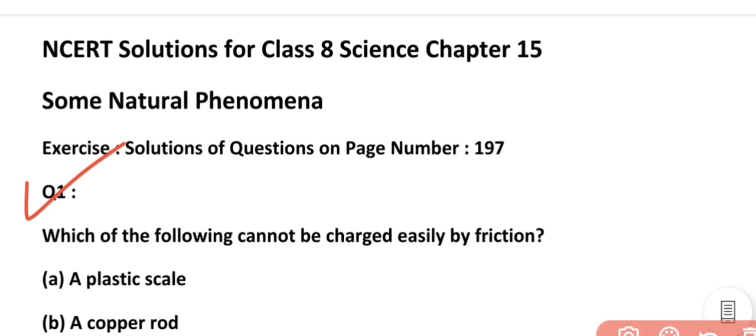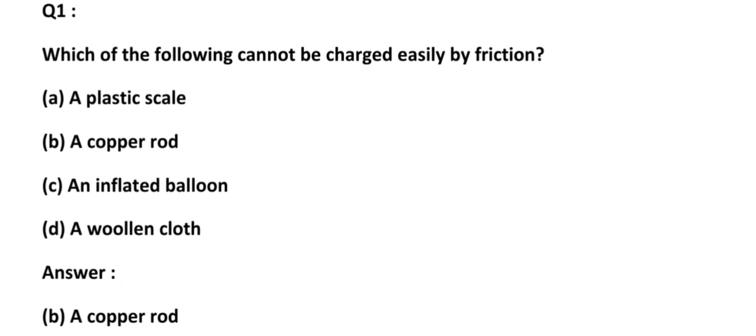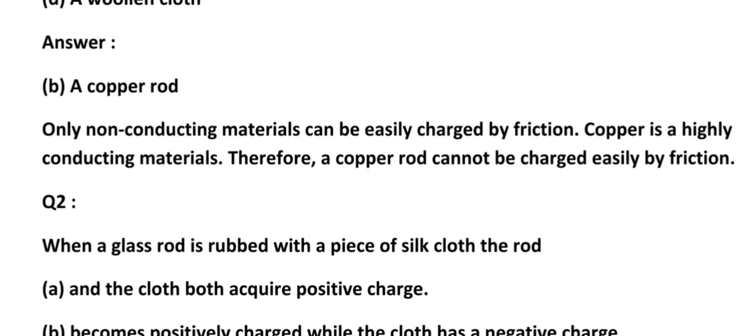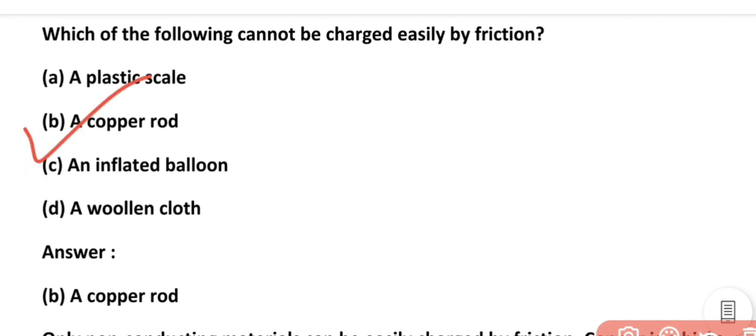an MCQ question. Which of the following cannot be charged easily? You can see the options are: a plastic scale, a copper rod, an inflated balloon, a woolen cloth. So students, during our regular classes we have studied that a conducting material cannot be charged by rubbing, because a conductor can pass the charges, so it cannot accumulate charges while rubbing. So the correct option is B, a copper rod, because copper is a conducting material.